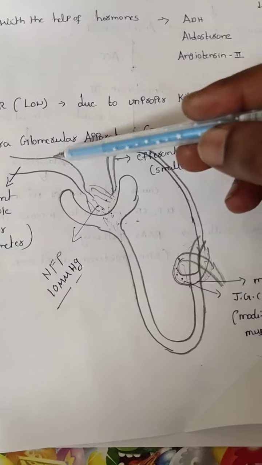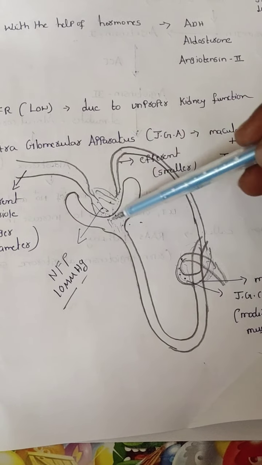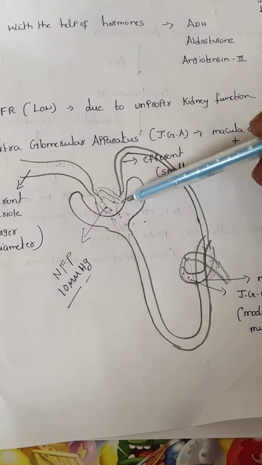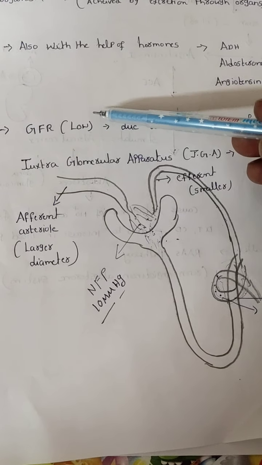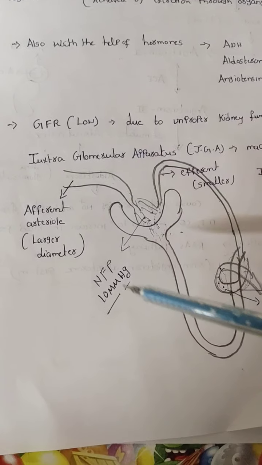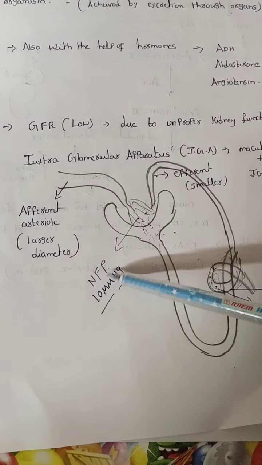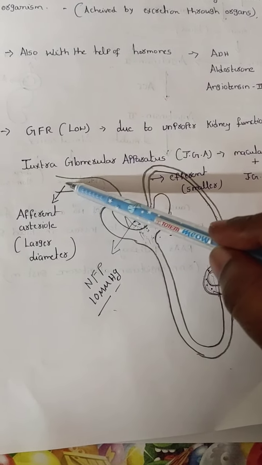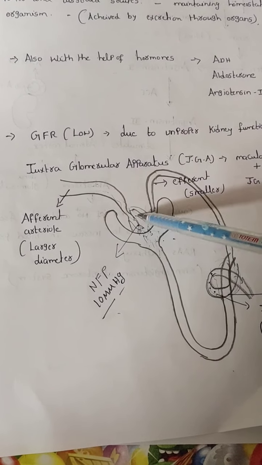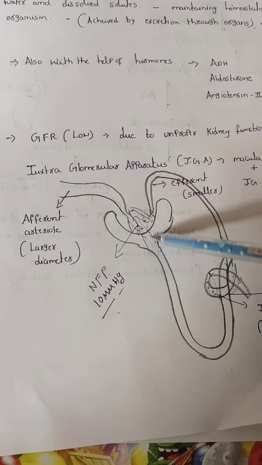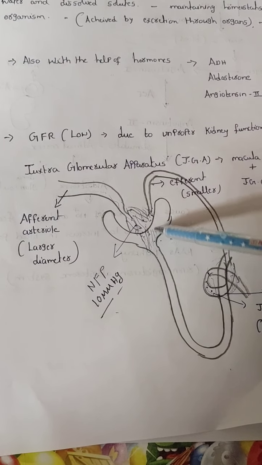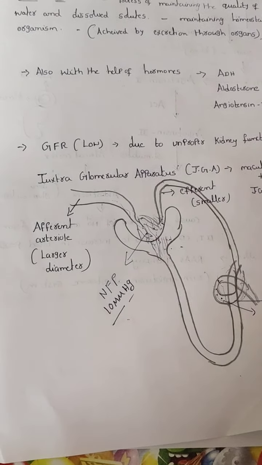Before that, the glomerular filtration rate was low, meaning the net filtration pressure was low. Now solutes increase, the blood pressure increases, and automatically the glomerular filtration rate also increases.